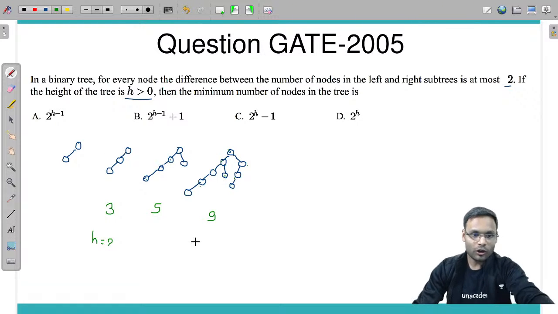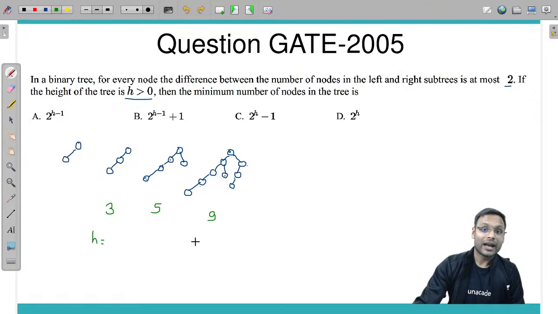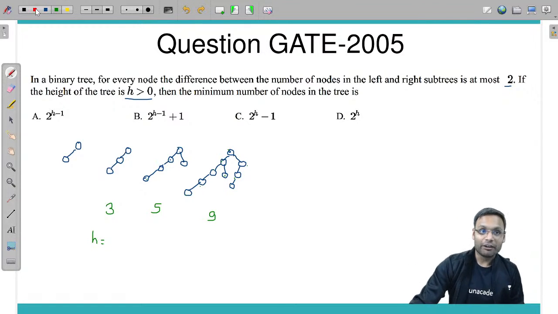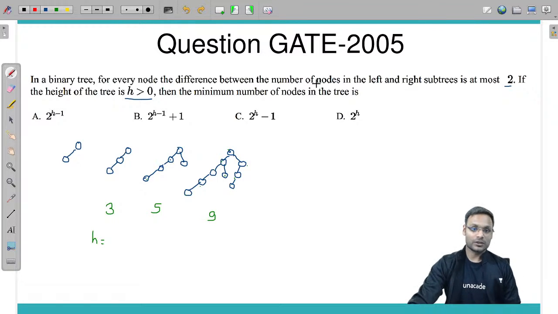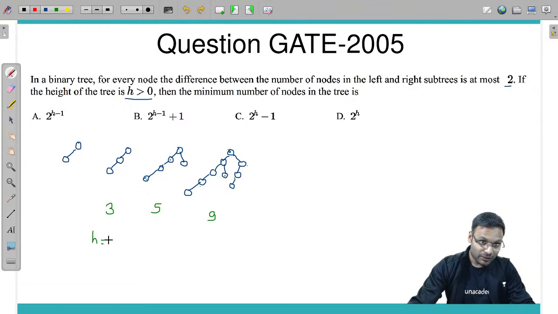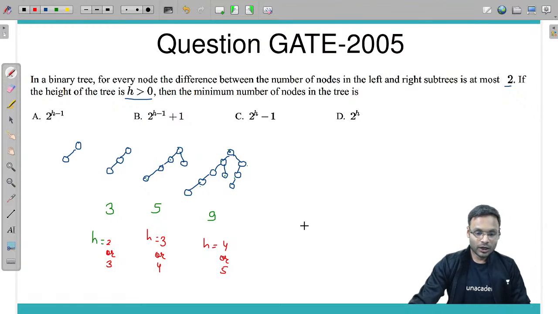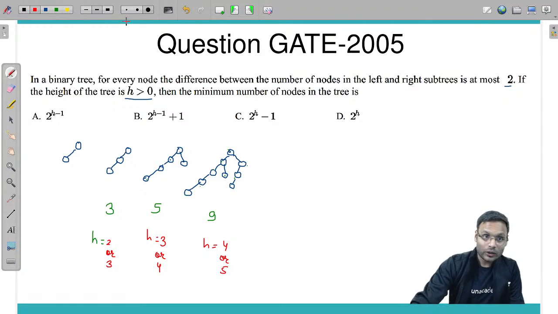1 or 2? You will have to check it out. Now, which definition are you going to use for this one? The height of this particular tree can be 2 or in fact 3. It can be 0, 1, 2, 3 or 4. So the height of the tree can be 3 or 4. The height of this particular tree can be 4 or 5 based on 2 different definitions.